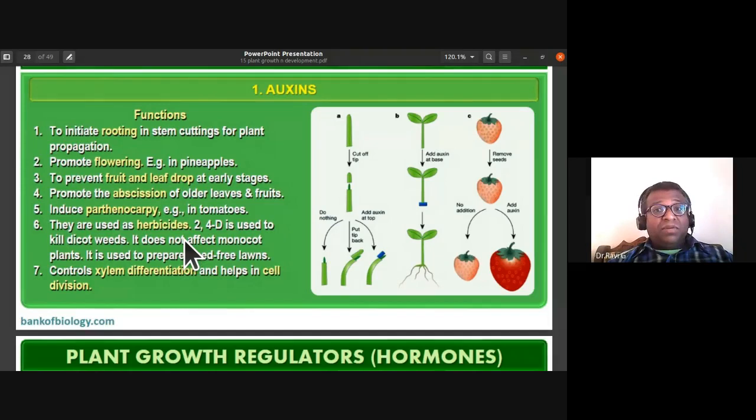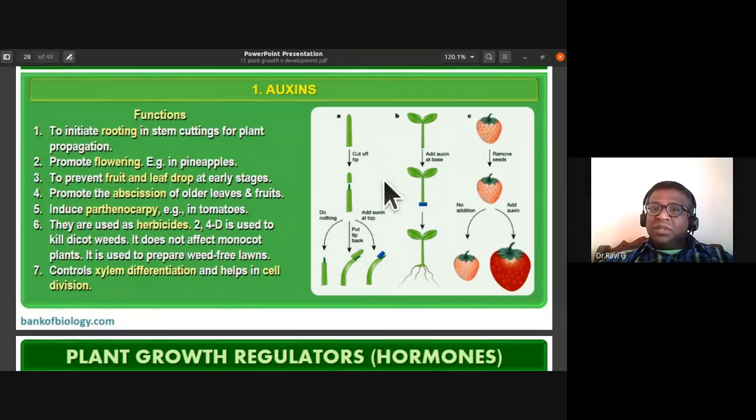So this you have to remember. Apical bud dominance is because of auxins. Whenever the apical buds are removed, the lateral buds develop. Okay. So apical bud dominance is because of auxins. So that is also one function of auxins.